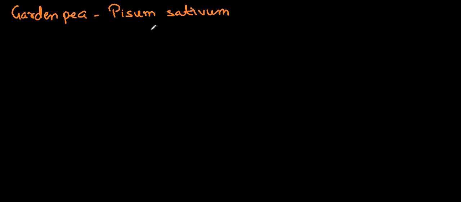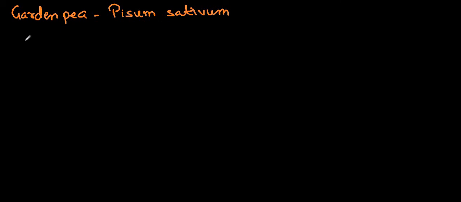Now the plant that Mendel selected was Pisum sativum. Pisum sativum is the scientific name of garden pea. So we write garden pea. What is the scientific name of garden pea? The scientific name of garden pea is Pisum sativum. This is a 1 mark question. Now be careful whenever you write the answer. P must be capital and S must be small.